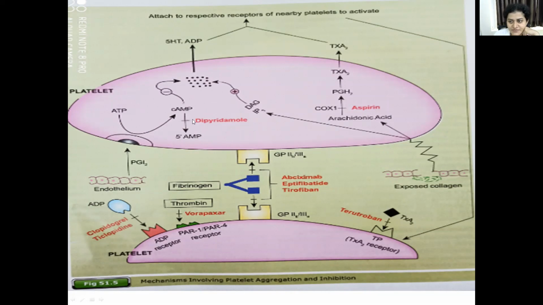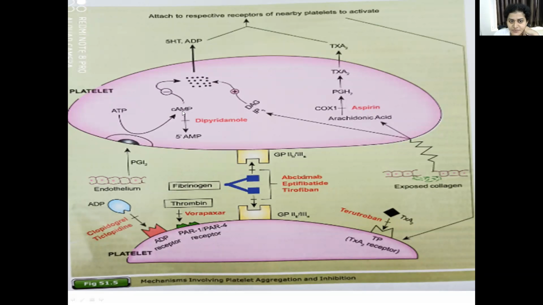This drug inhibits the phosphodiesterase enzyme. Cyclic AMP was getting converted to 5' AMP by the enzyme phosphodiesterase, PDE. This dipyridamole, what does it do? It inhibits the phosphodiesterase enzyme.